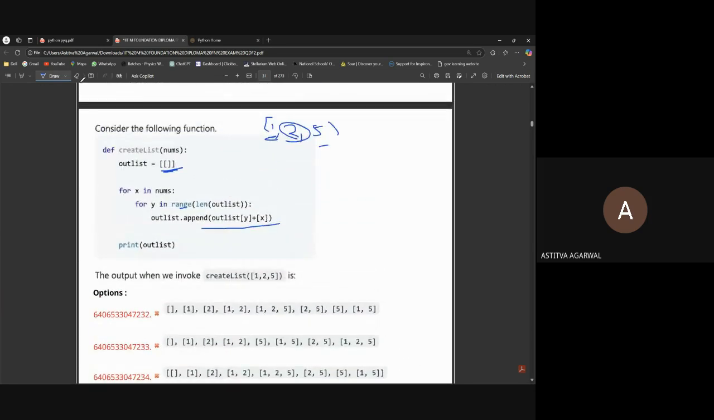Okay, now wait a second. Now what is x? This has all worked till 1 and 2. Now it will go to the next x, asking what is next. Next is 5, so x is equal to 5. Then for y in range, len of outlist will work. So it will be 0, 1. First y will be 0, then 1, 2, like this. Okay.